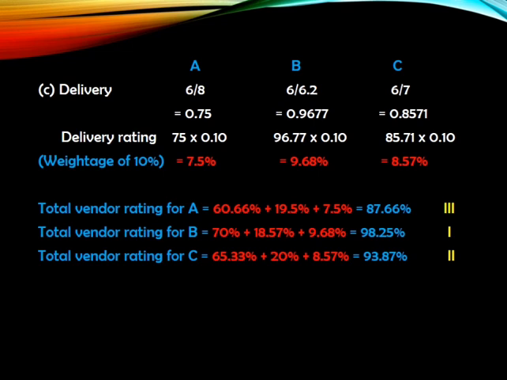Likewise we find it for vendor B and vendor C. In total we are getting 87.66 for vendor A, 98.25 for vendor B, and 93.87 for vendor C. So we are going to choose vendor B since it has the highest value of 98.25.